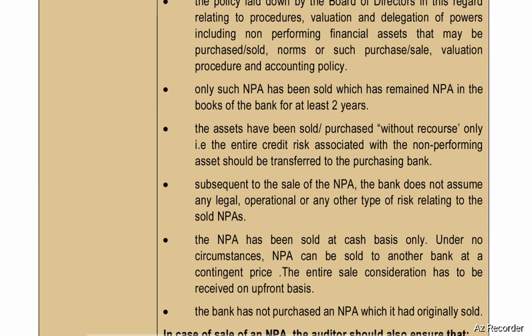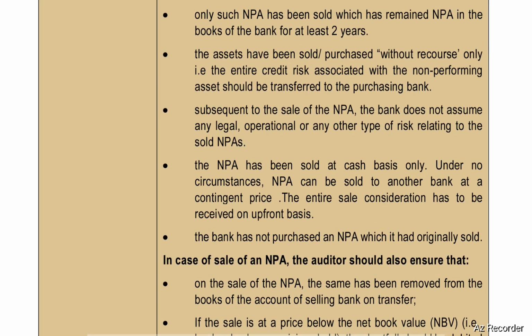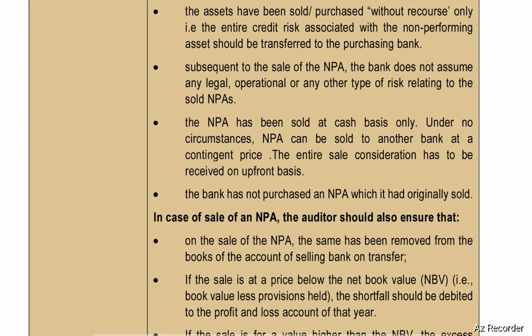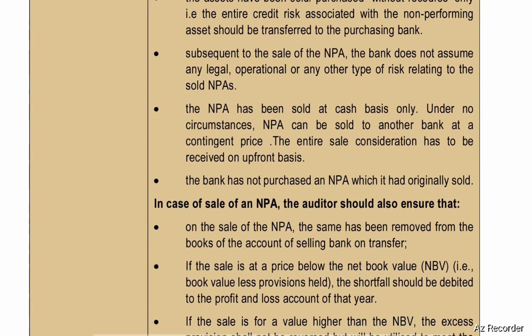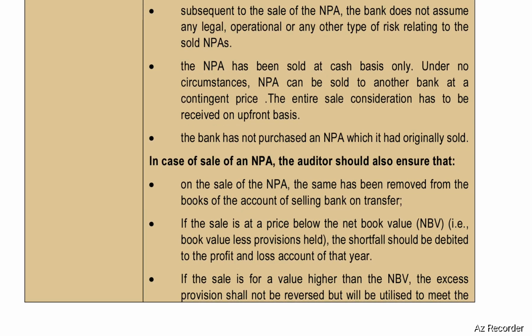Only such NPA has been sold which has remained NPA in the books of the bank for at least 2 years. The assets have been sold or purchased without recourse only, that is, the entire credit risk associated with the non-performing asset should be transferred to the purchasing bank. Subsequent to the sale of NPA, the bank does not assume any legal, operational, or any other type of risk relating to the sold NPAs.